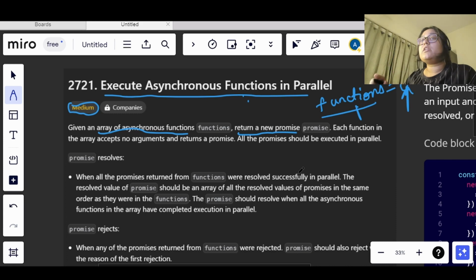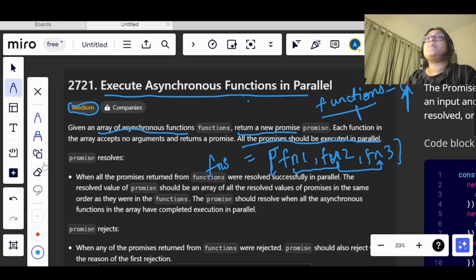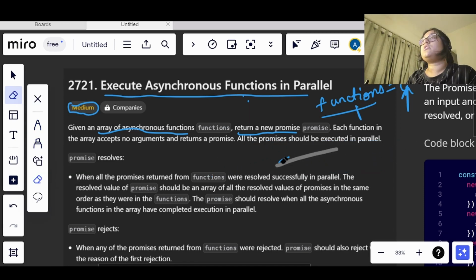The other thing mentioned in this question is that all these promises should be executed in parallel. Let's say we have a functions array, and in this we have three functions: function 1, function 2 and function 3. If this is getting executed, this also should complete execution. It should not still be in pending state. All of them should be resolved at the same time.